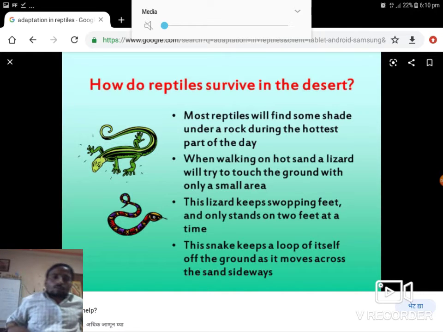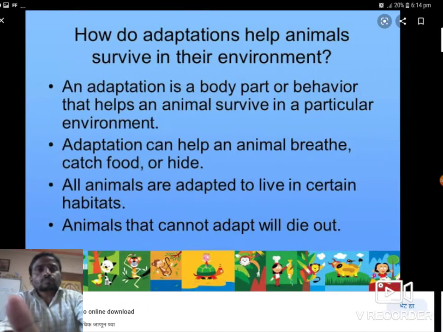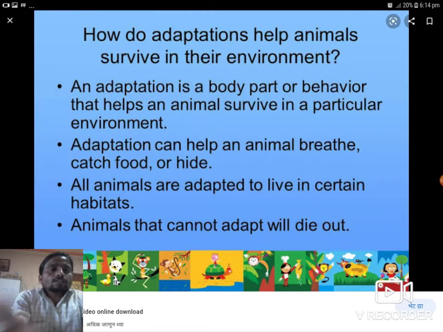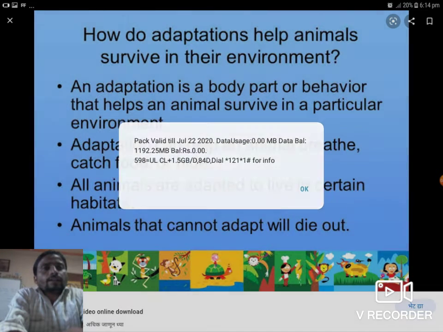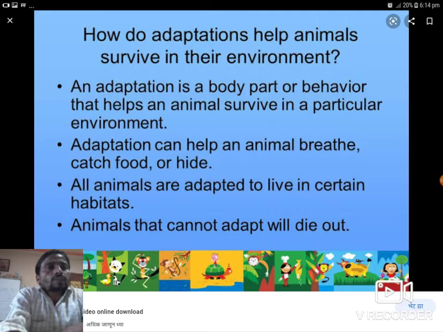Now adaptation for food in animals. Another slide shows how adaptation helps animals survive in their environment. An adaptation is a body part or behavior that helps an animal survive in a particular environment.